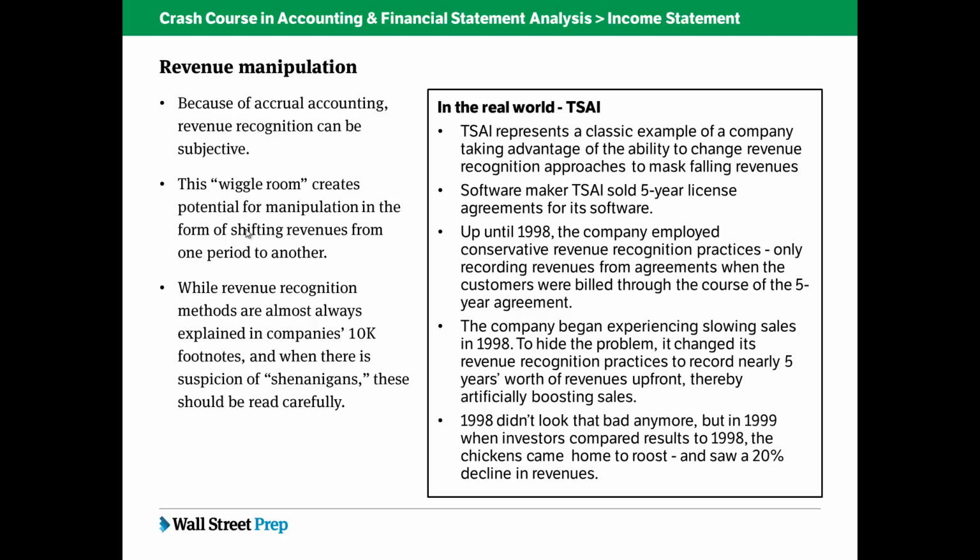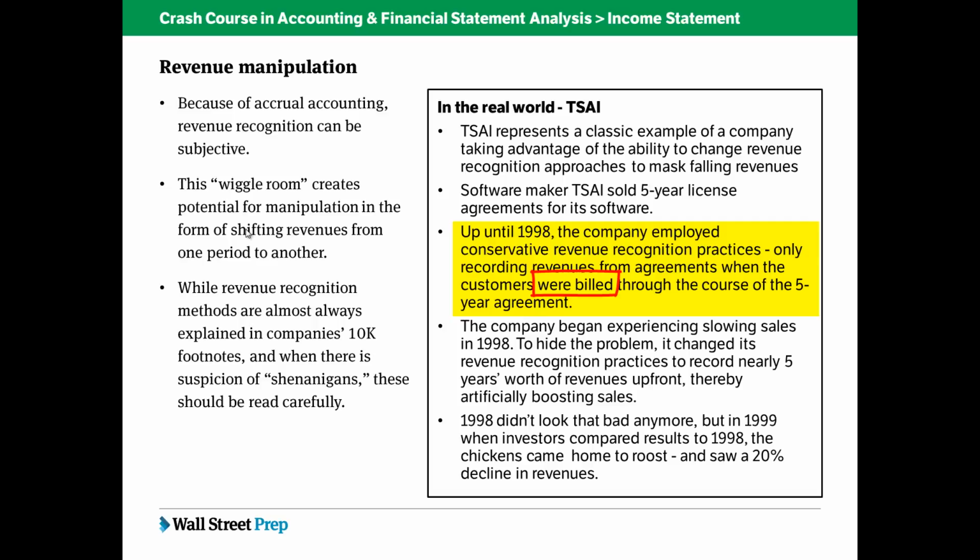TSAI was a software maker, and what they did was change their revenue recognition approaches to mask falling revenues. And this is how they did it. They sold 5-year license agreements for its software, and up until 1998, they employed very conservative revenue recognition practices. They would only record revenues from agreements when the customers were billed through the course of the 5-year agreement. And so investors understood that this is how they run things.